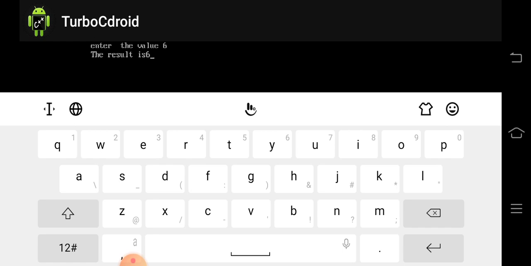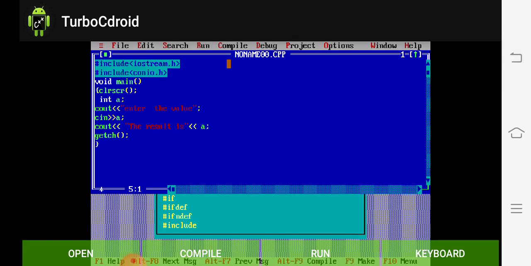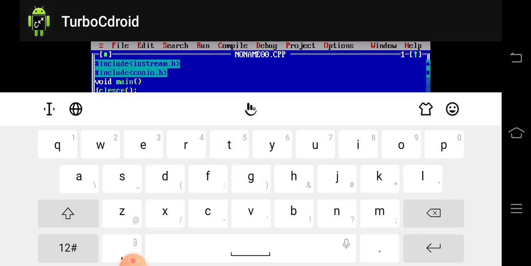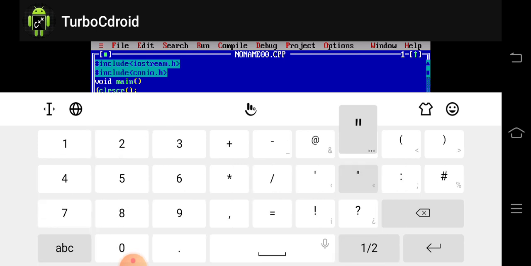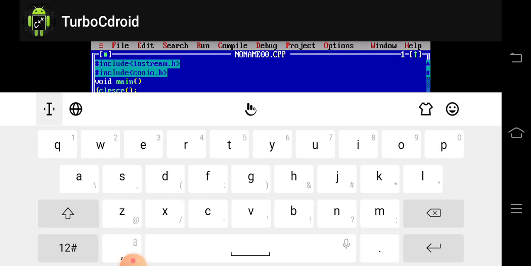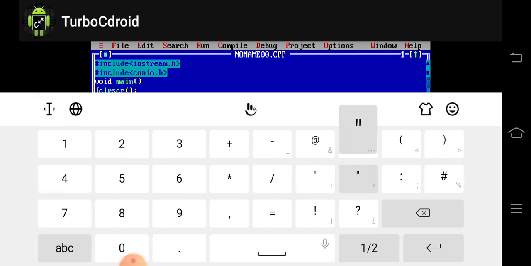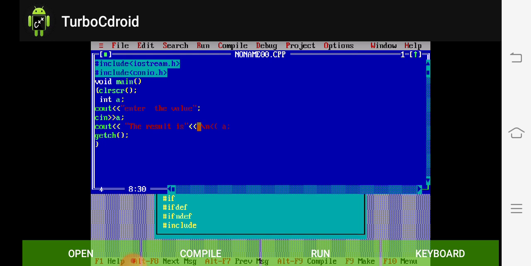So for a new line function I have to use here, after the result is and before the variable a, one function, that is double inverted comma, then slash, then n, then again we have to close it. Okay, and then this sign again. So this is the function.